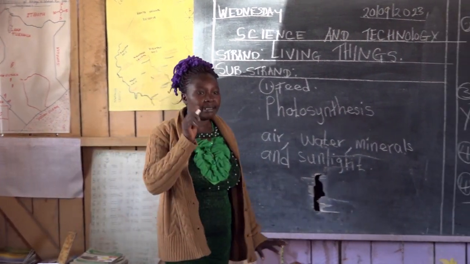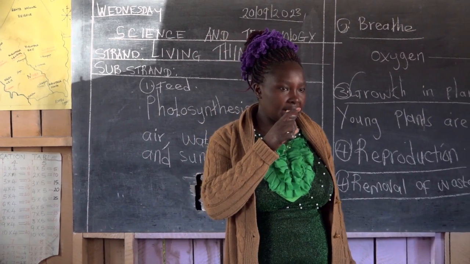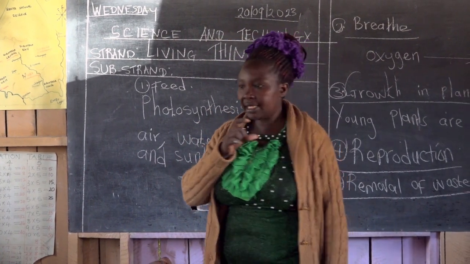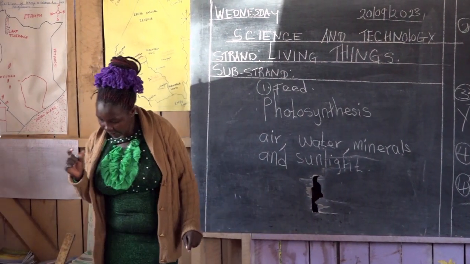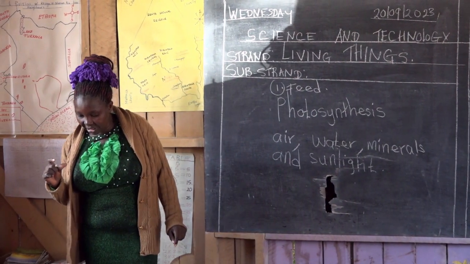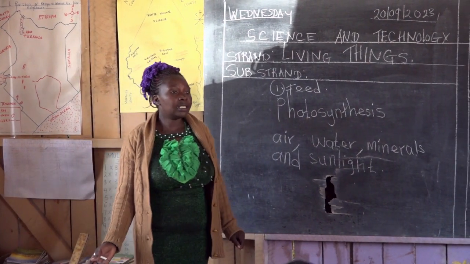Some plants, when you cut them with a panga, you see them removing some sticky thing. So that is the removing of what? Of waste. Plants can get rid of excess water through their leaves. This process is called transpiration.